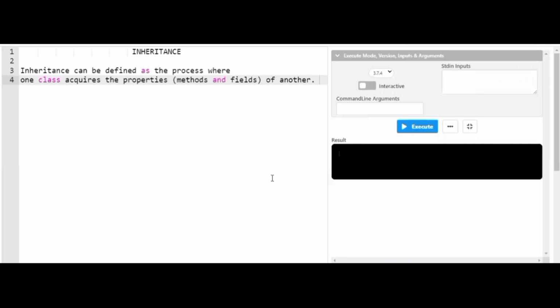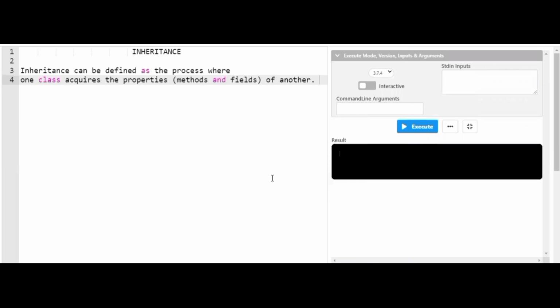So in this session of Python programming language, we will be discussing another important topic of Python, that is inheritance. So friends, I assume this is one of the most important topics in object-oriented programming language, shortly called OOPS.